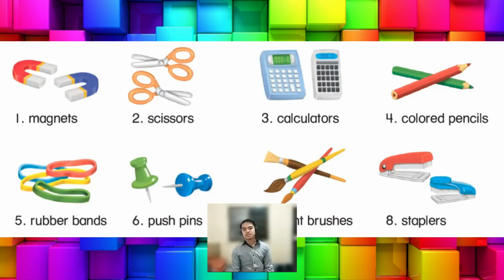Number 7. Paintbrushes. Number 8. Staplers. Alright, so here we studied the words magnets, scissors, calculators, colored pencils, rubber bands, push pins, paintbrushes, and staplers. Later, we're gonna use them in a sentence.